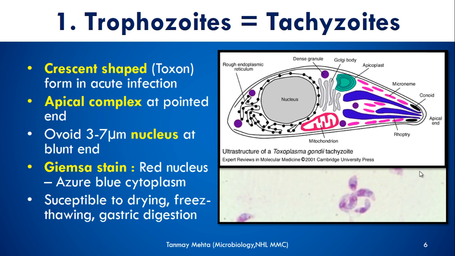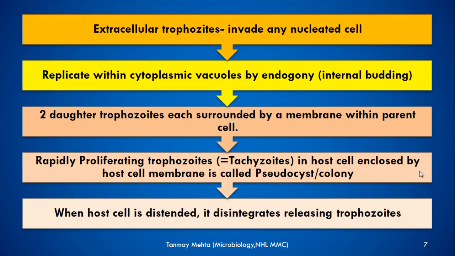This form is very delicate. It is susceptible to drying, freezing, thawing, as well as gastric digestion. This extracellular trophozoite invades any nucleated host cell, and then replicates within a cytoplasmic vacuole by endodyogeny, also known as internal budding, producing 2 daughter trophozoites, each surrounded by a membrane within a parent cell.